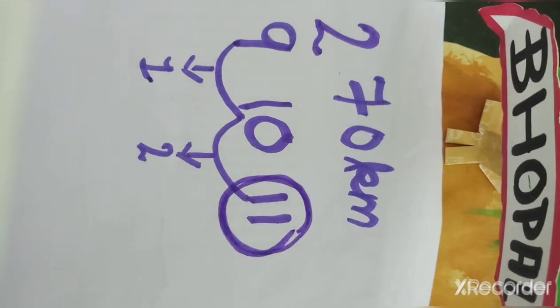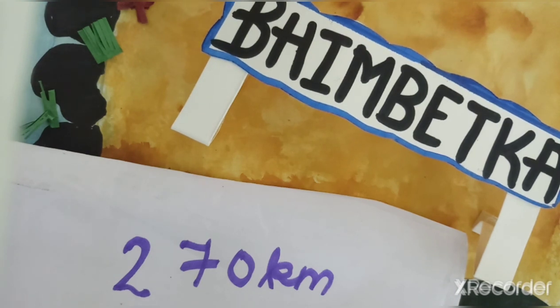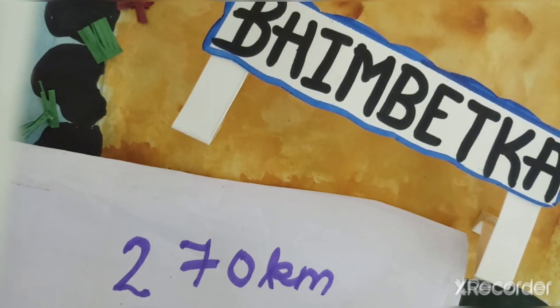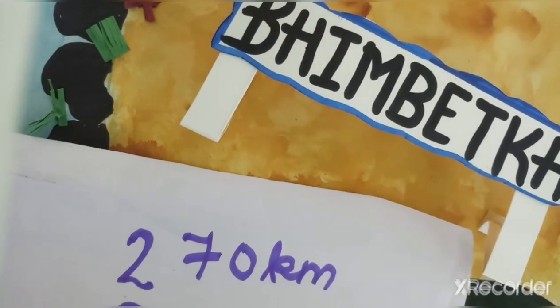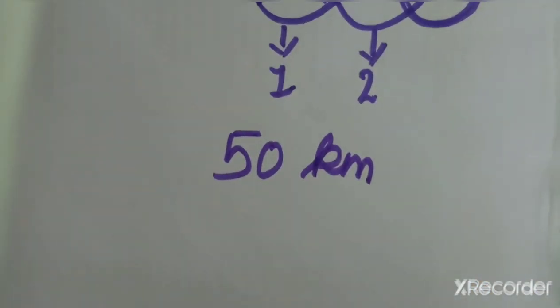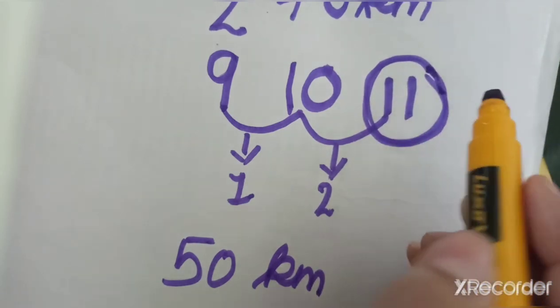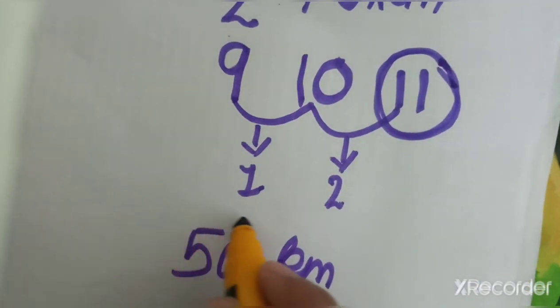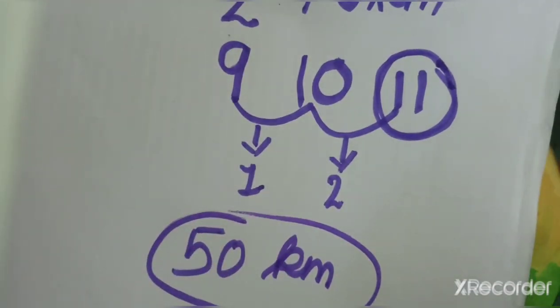Now they had decided to take a stop at Bhimbetka. Let us count again the time and the distance they needed. Bhimbetka is about 50 kilometers. We had discussed before that they will reach Bhopal at 11 o'clock. But if they stop at Bhimbetka, it is 50 kilometers. Let us count when they will reach Bhimbetka, at which time they will reach there.